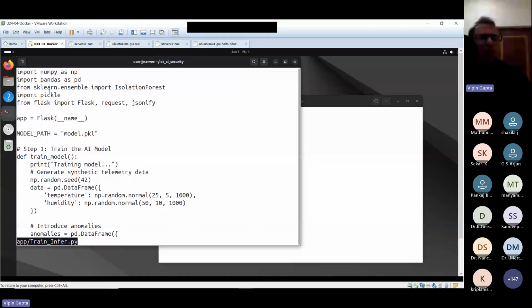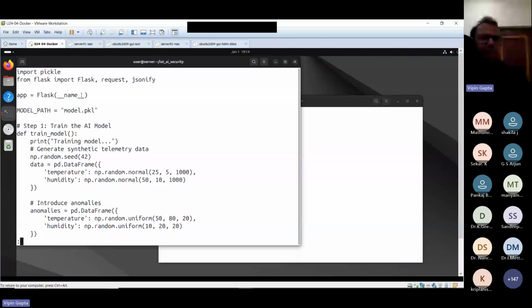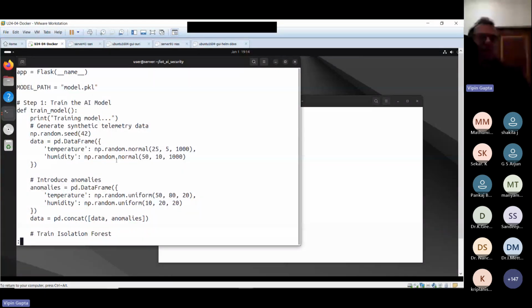Here we are creating our own synthetic data by using a random function, in which certain data is normal and certain data denotes anomalies. So in this file itself we are generating the data, although we could also use already available data sets.